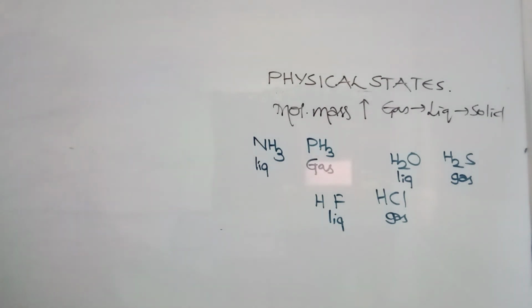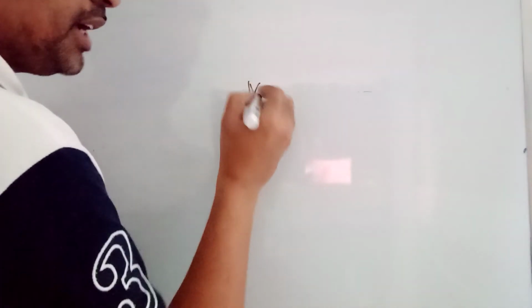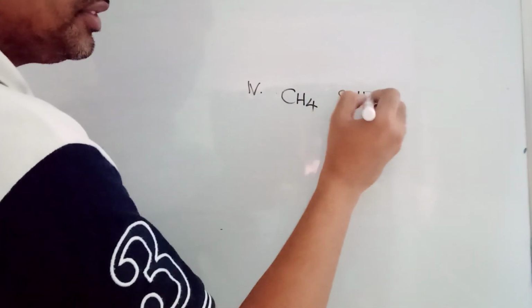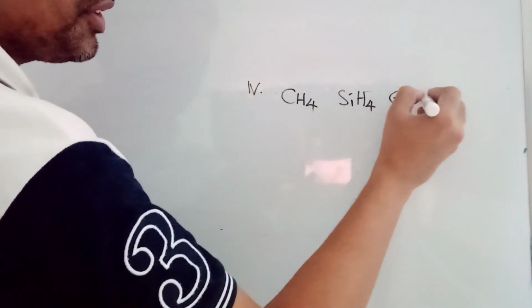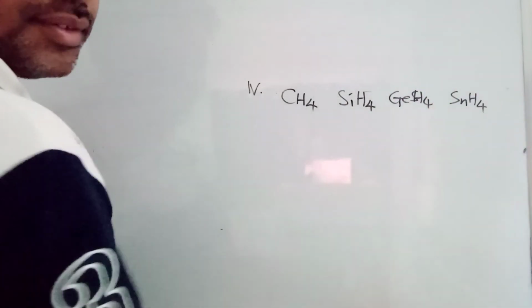One other application we'll see, that's about boiling point of hydrides. It's quite interesting. In general, you see, fourth group elements I am taking: methane, silane, germane, stannane.